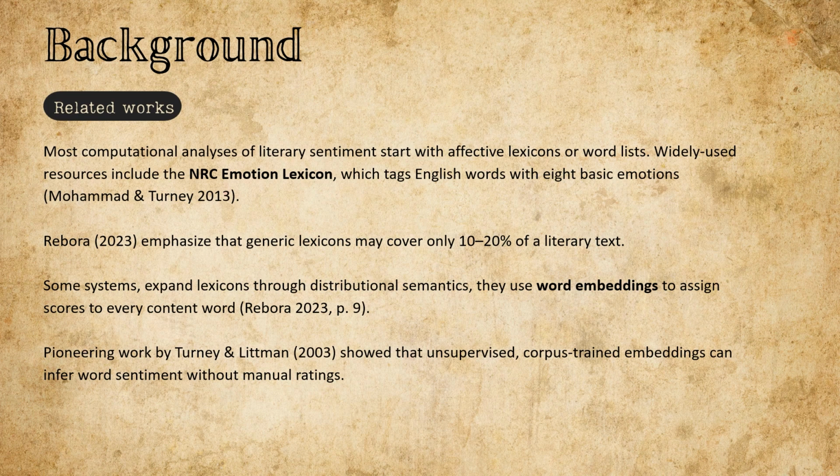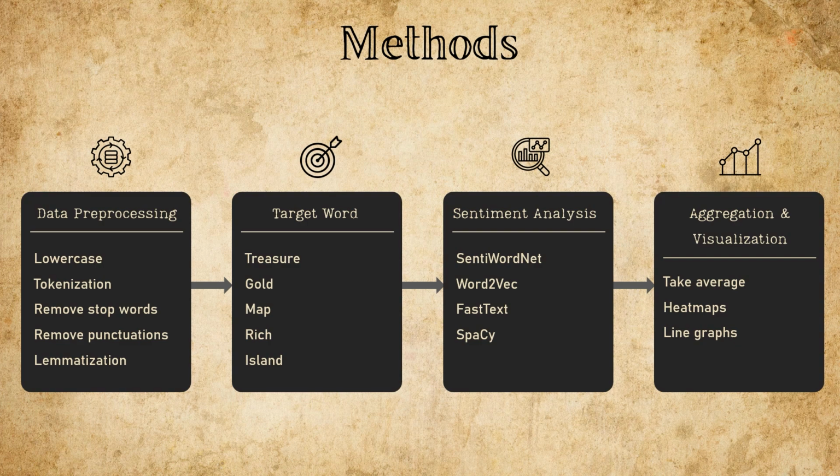Next, let's zoom into how our method works. Here's a bird's eye view of our process. It all starts with data preprocessing. We lowercase the text, break it into tokens, remove stop words and punctuation, and finally lemmatize each word, making the text clean, consistent, and ready for analysis. We'll break these down in detail in the next slide.